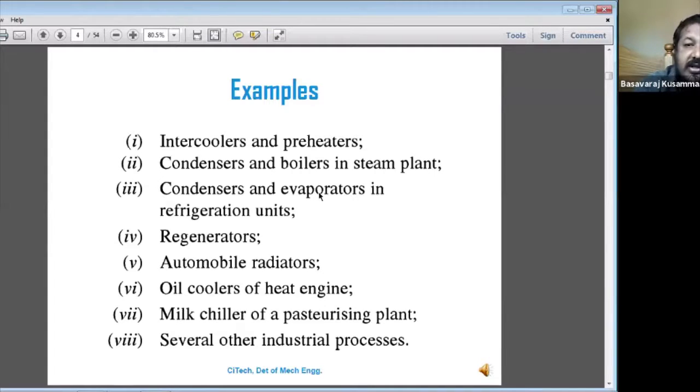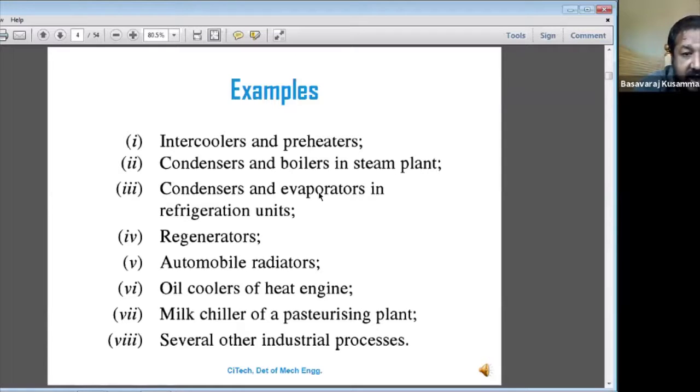In that case it is necessary to cool the heat engine, and oil cooling is the most efficient way to do so. So the oil coolers act as a heat exchanger for the heat engine.